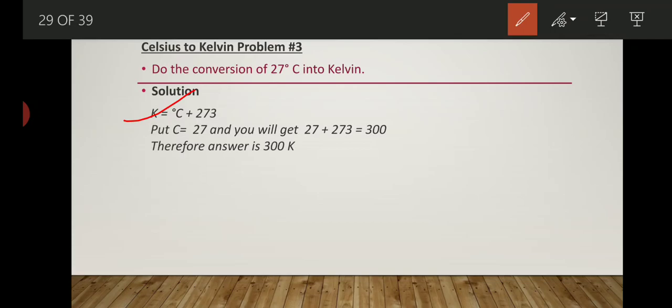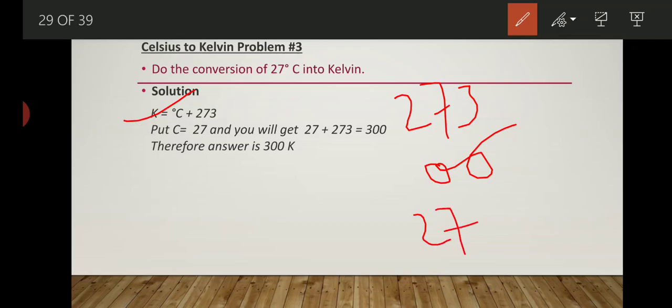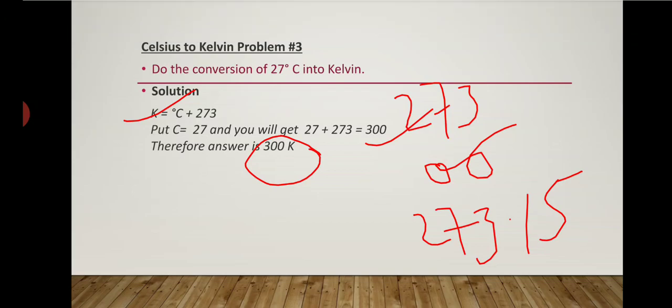In the equation we are able to put 273 or 273.15 also. But here we will use only 273 in order to avoid decimal values and the complication of the calculation. After putting the value we get 300. So the answer becomes 300 Kelvin.